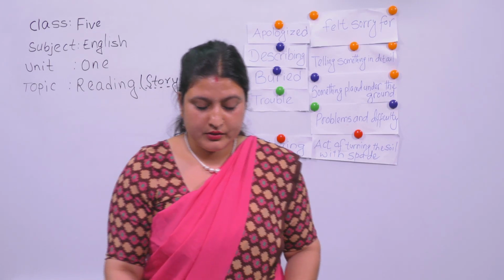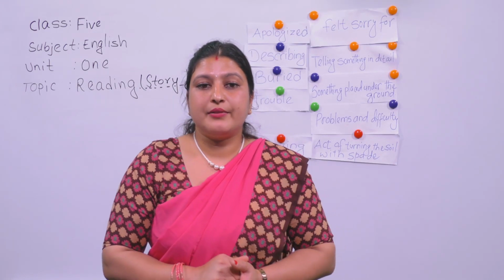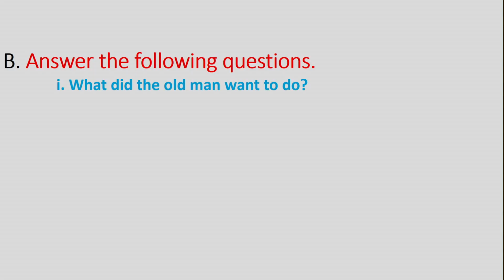The first question for you is, what did the old man want to do? Now tell me the key answer for this question at first. What was his intention?